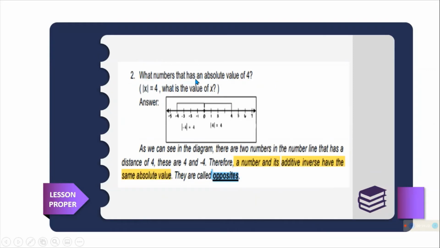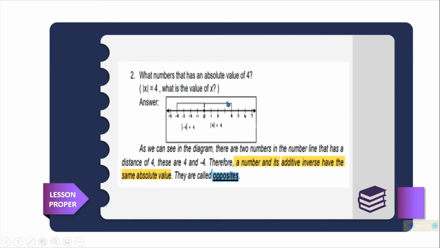Next, what number has an absolute value of 4? So, meron tayo dito, ang nakabar is yung x. So, ibig sabihin, ano ang magiging sagot nito? Kung ang nakabar, hindi number, variable, o letter. So, absolute value of x is equal to 4. Ibig sabihin, dalawang magiging sagot dyan.